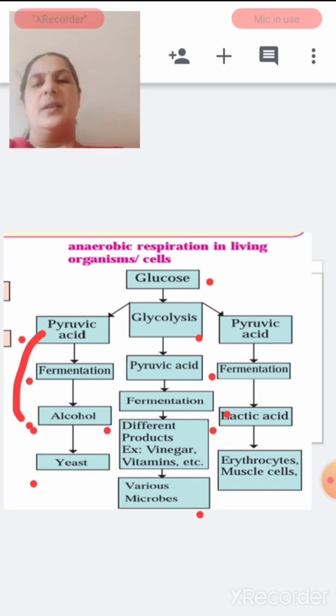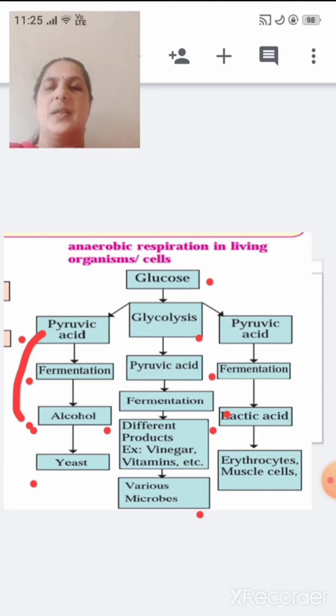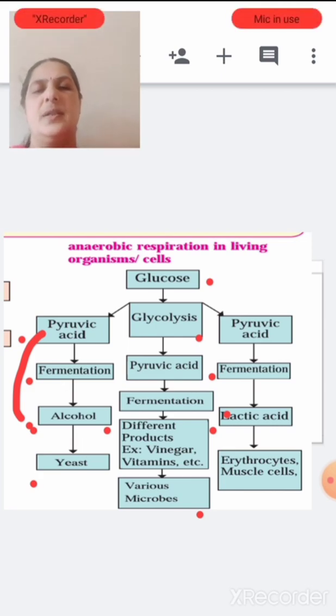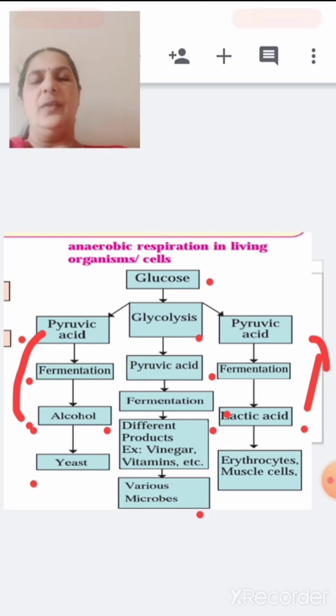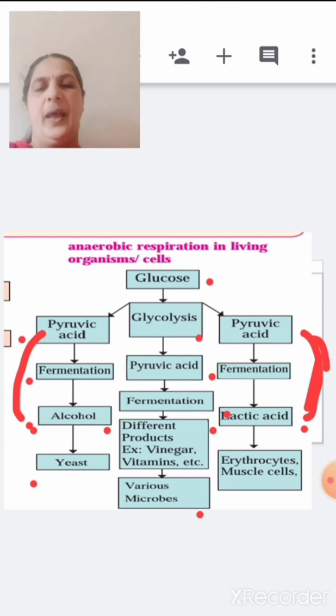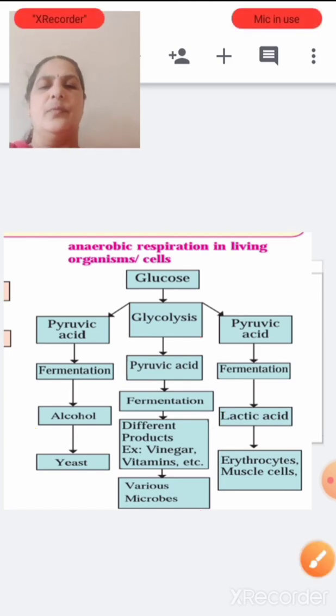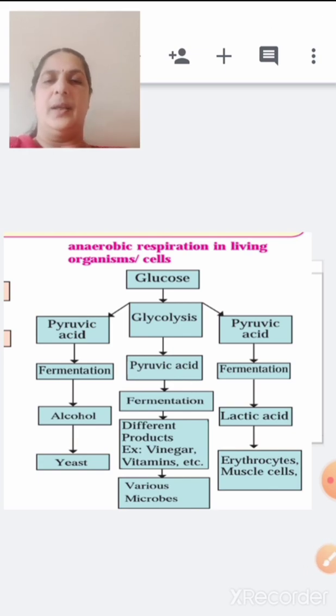Same way it is in other muscle cells, like your muscle cells and your red blood cells, erythrocytes. This pyruvic acid is converted into lactic acid over here. With the process of fermentation, pyruvic acid is converted into lactic acid by the erythrocytes and muscle cells. Okay, I will again explain.